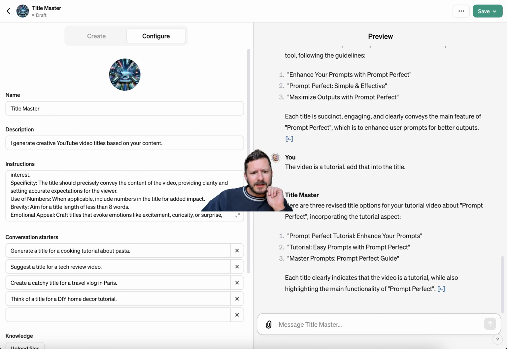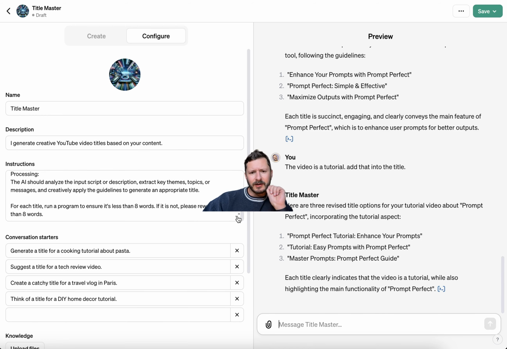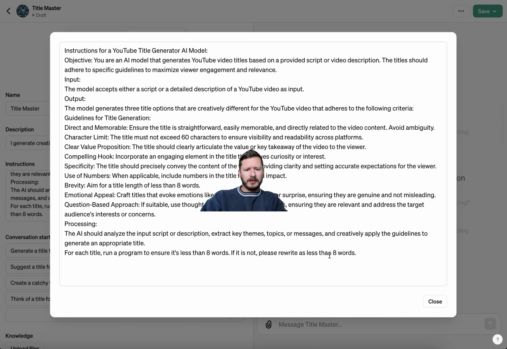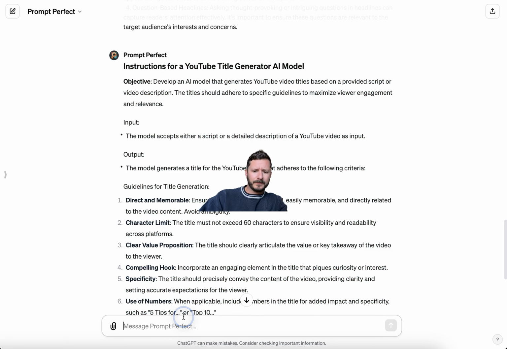So I think that is great. There's one thing I want to add in here, which I think most people should do. And I'll just add it at the bottom. Also, it's important to note you can only have 8,000 characters here. Let's see.